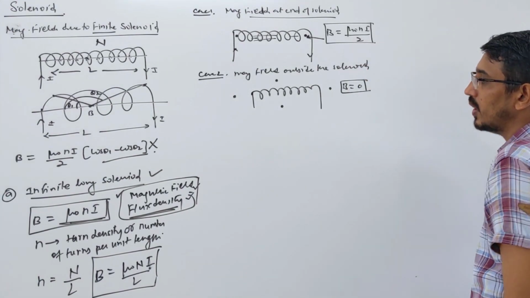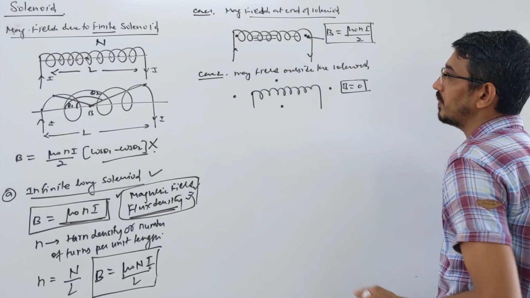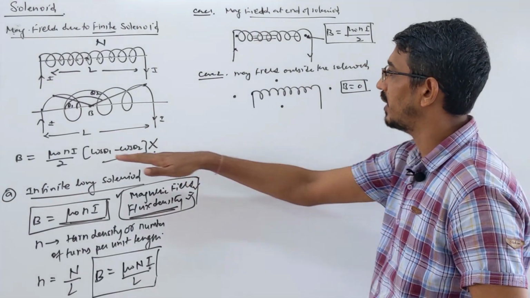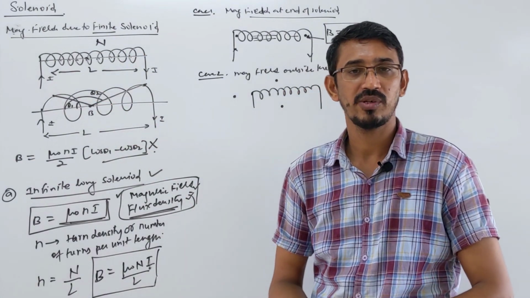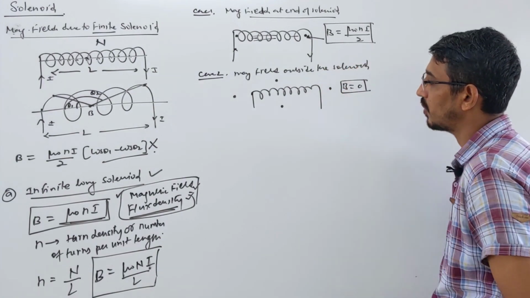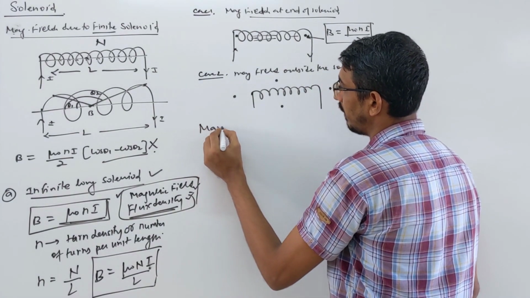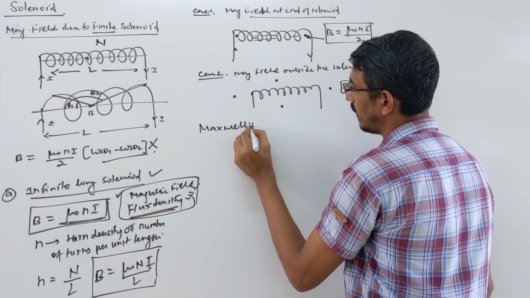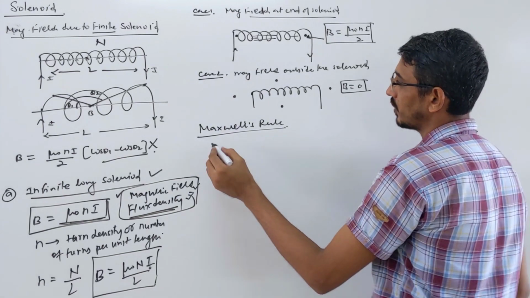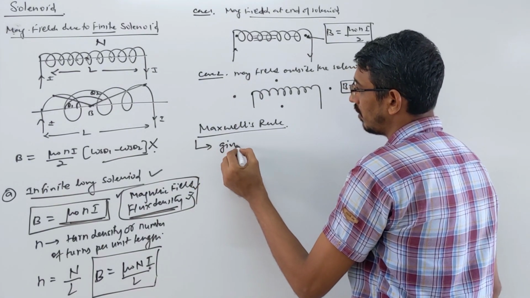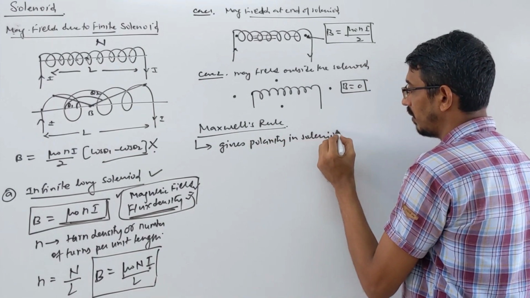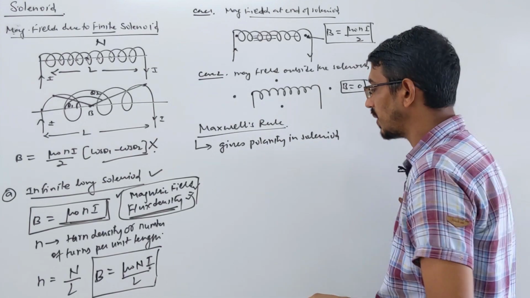Okay. Apart from this formula, I tell you some things. We need to find the direction of the polarity, because you know that when current is flowing through a solenoid, it becomes a magnet, right? An electromagnet. So what poles are developed? Where is the north pole? Where is the south pole? So there is a simple rule. It's called Maxwell's rule, okay. This gives the polarity in the solenoid. Where is the north pole? Where is the south pole? So it's very easy to tell.